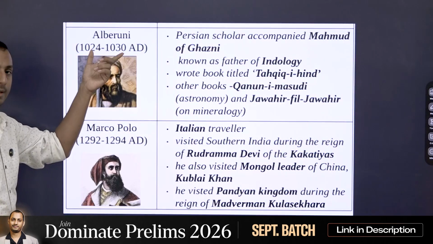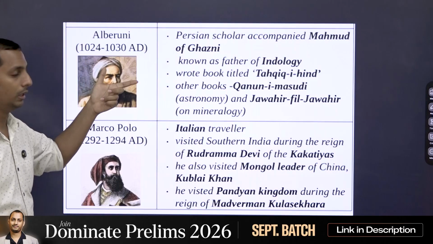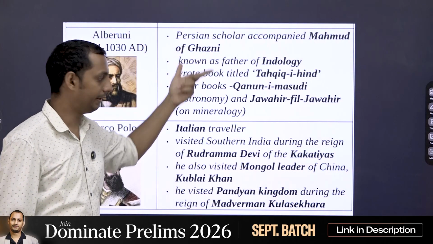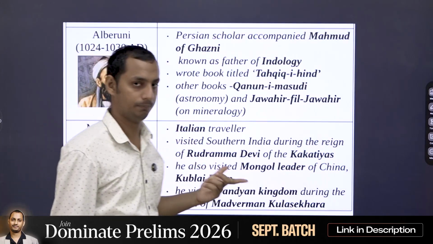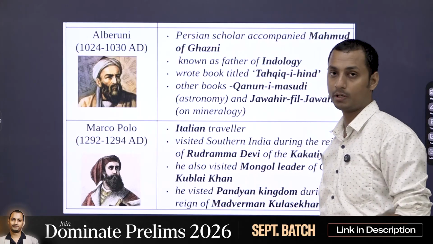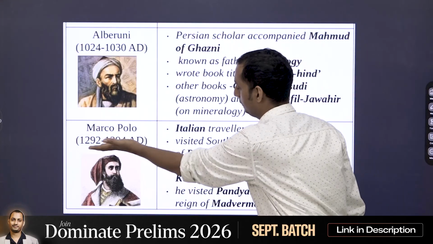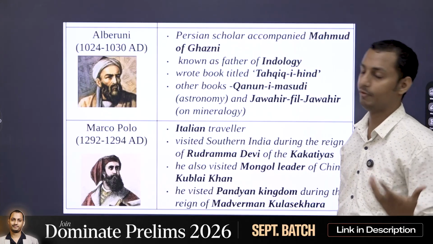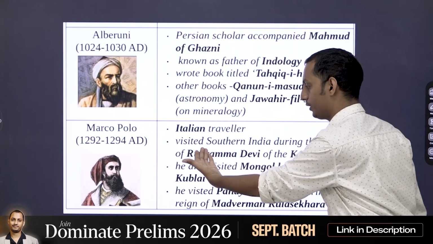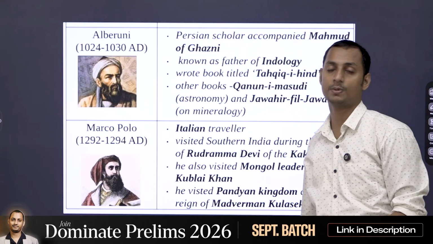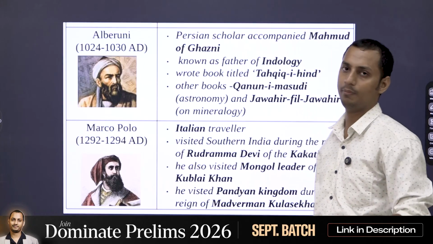First of all, the traveler's name, the time period, under which ruler he was the court poet of, and also what was his important work. So you can see here I have given information regarding Al-Biruni and also Marco Polo. So the name, the time period, from where he came, was he from Morocco, was he a Venetian traveler, which ruler or dynasty did he visit, and did he write any book with respect to the same. So that is information that you need to have with respect to travelers.